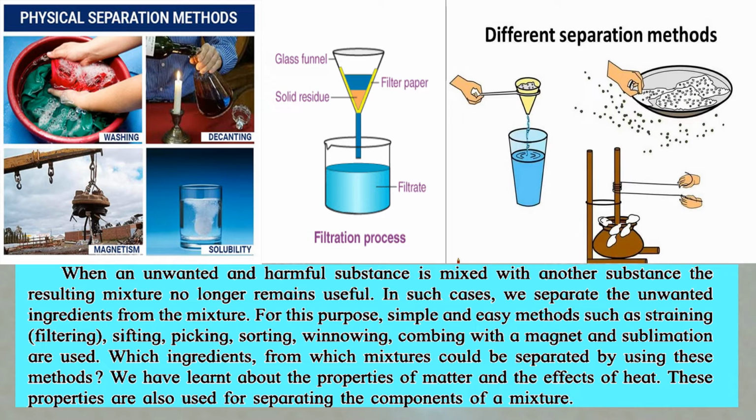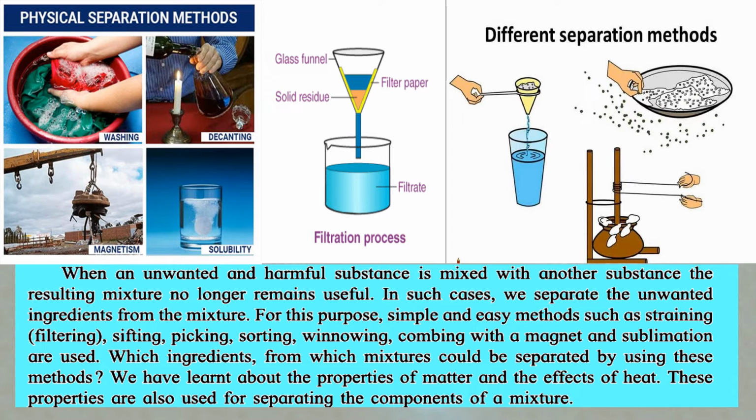Suppose if you have added too much salt in the water, ठीक है, तो उसे boil करके पानी evaporate हो जाएगा, salt रह जाएगा. और सपोज इफ़ यू हैव टू सेपरेट मिल्क एंड बटर, तो क्या करेंगे, चर्निंग करने से वो अलग हो सकता है. If you have put something, sand, into water, तो हम लोग उसे फिल्टर कर सकते हैं through filter paper, या फिर हम लोग उसे स्ट्रेन कर सकते हैं through a strainer. अंडरस्टूड. So these are very simple methods through which you can separate two different items.